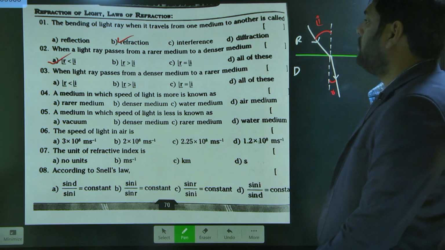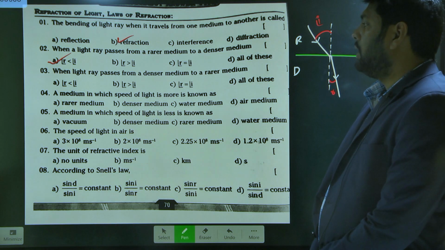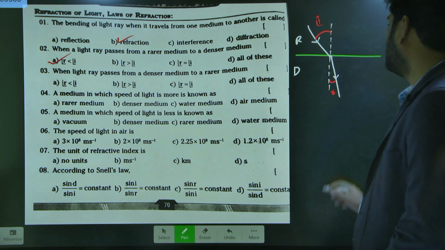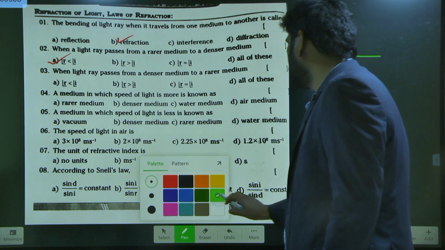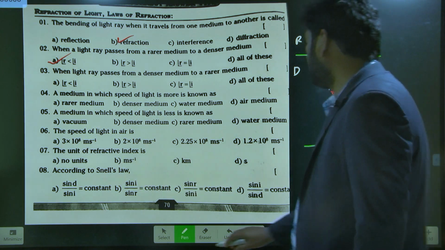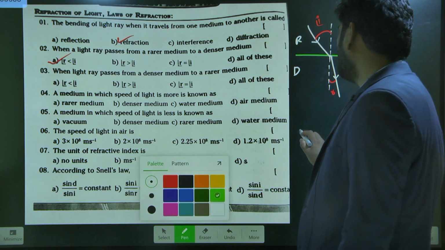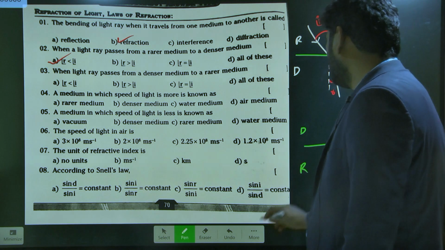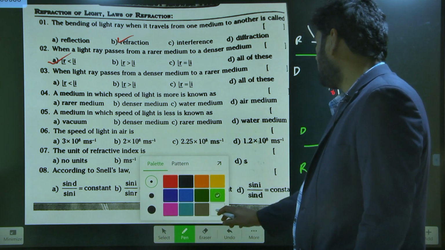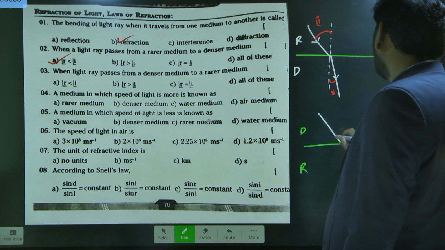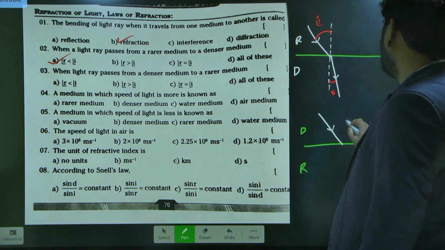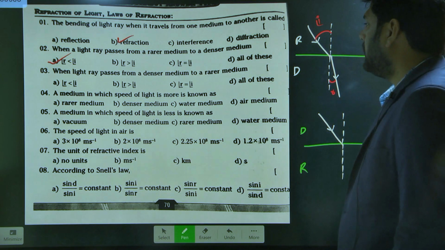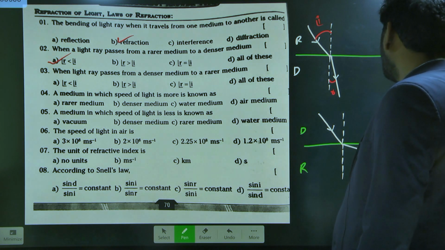Similarly, one more question of the same kind. When a light ray passes from a denser medium to a rarer medium, which option is correct? Once again, the same situation but in reverse. So this surface is called the denser medium, and this is the rarer medium. The light ray travels from denser medium to rarer medium. This is your incident light ray, and this is your refracted light ray.